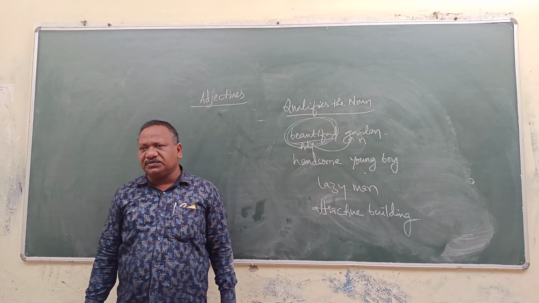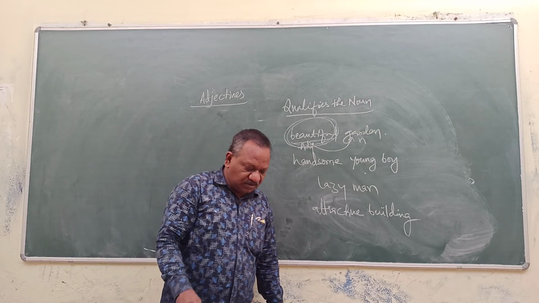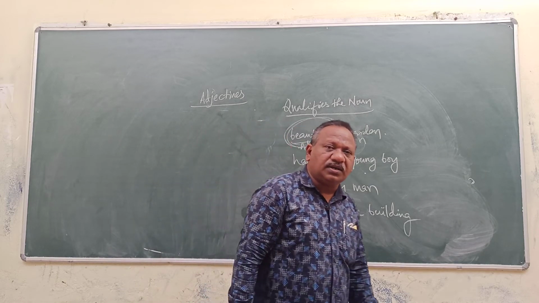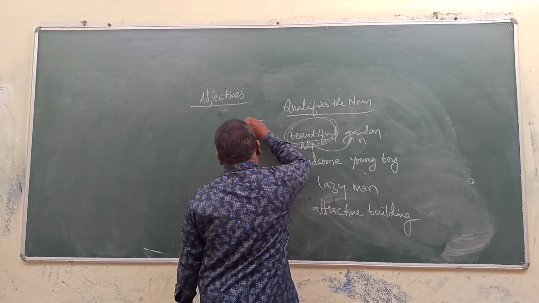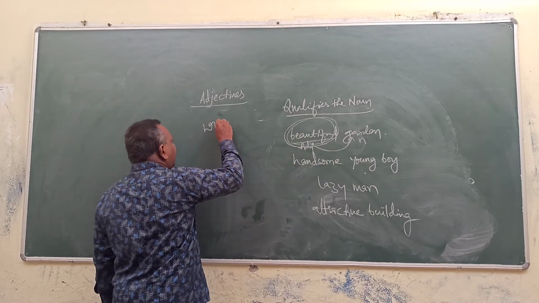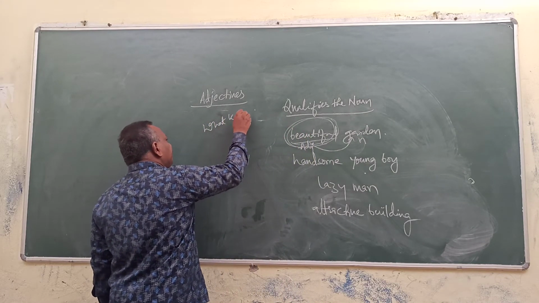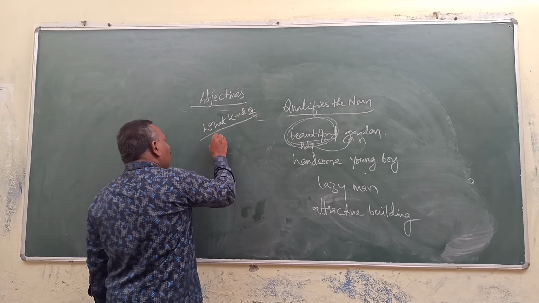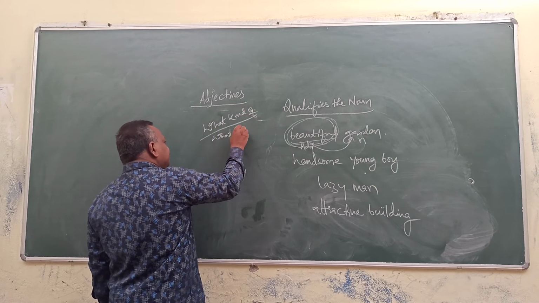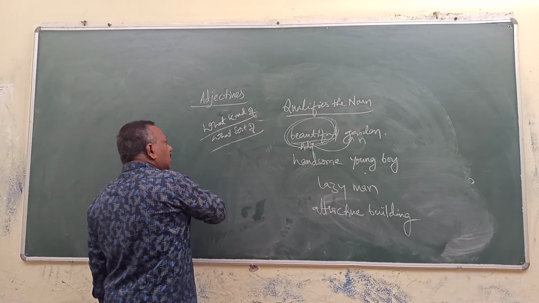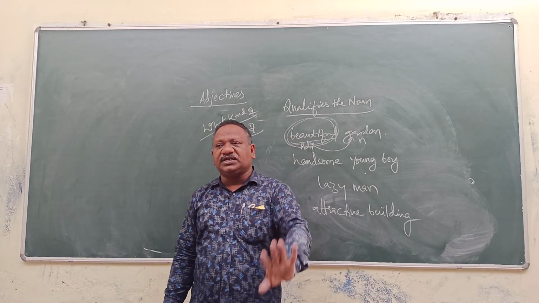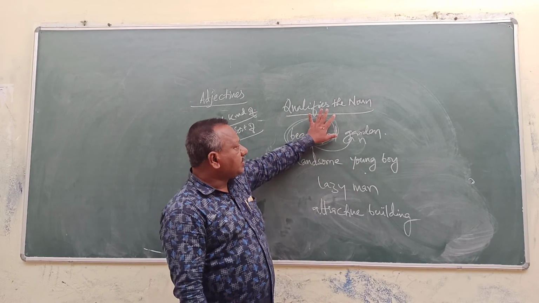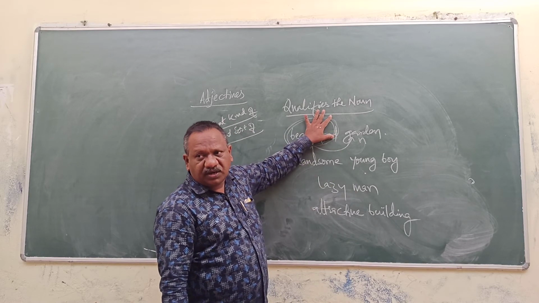What kind of? Simple logic. Whether it is an adjective or not, how can you recognize? You pose a question: what kind of? What sort of? If you get the answer, that is an adjective. What kind of garden? Beautiful garden.